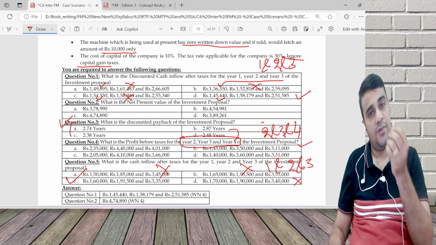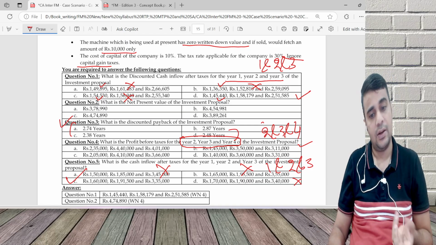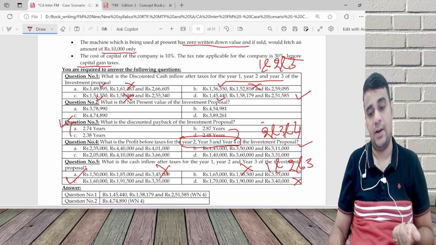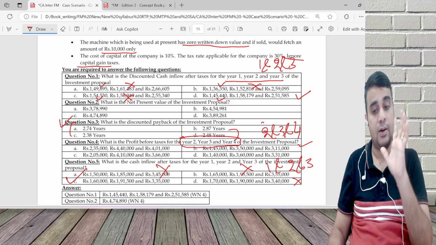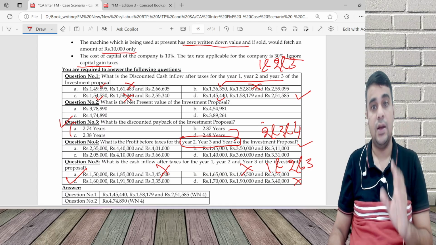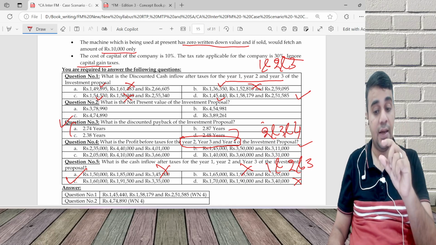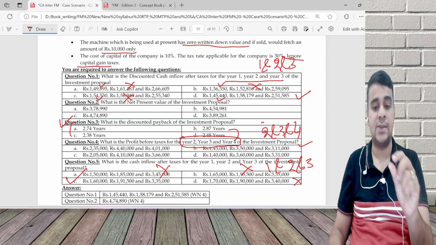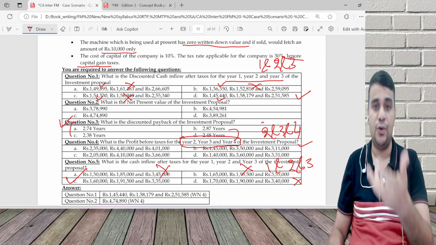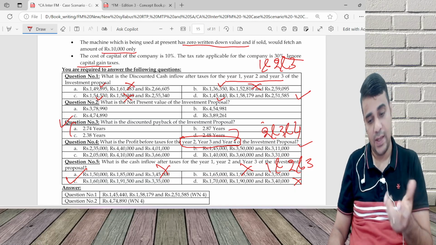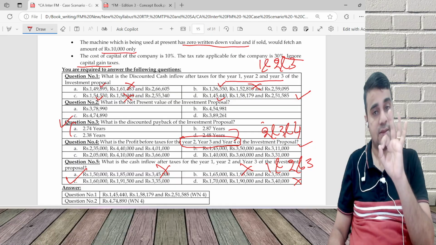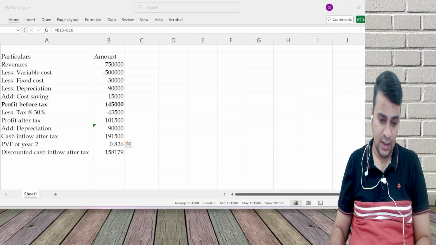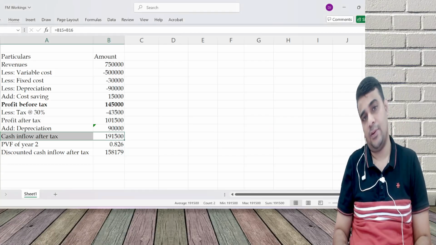That's all. With a small calculation, I've already secured 6 marks in the exam by just doing the year 2 calculation. In case the year 2 number had the same answers in two or more options, then you have to do one more year calculation. Otherwise with this I'm kind of done. I have got three subparts of the question with just the second year calculation.